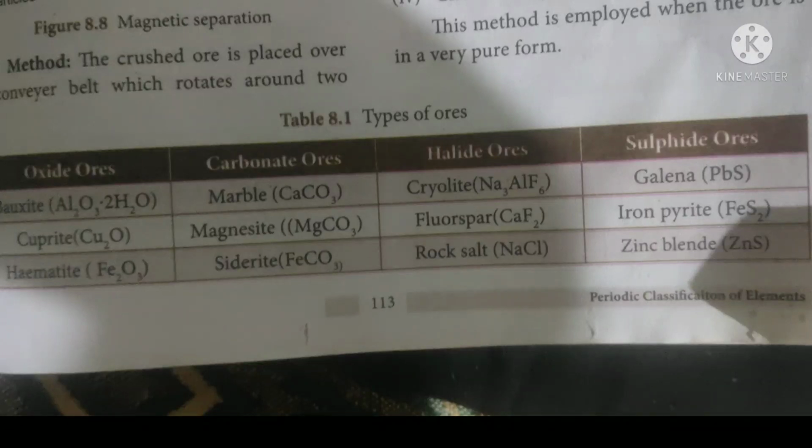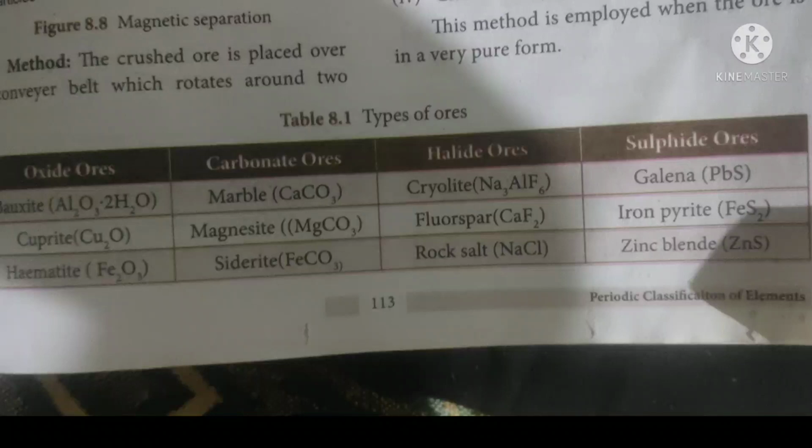Halide ores means metals that combine with halogens like fluorine, chlorine, etc. What are the examples? Cryolite, fluorspar, rock salt. If metals are found attached with sulfur, then we call them sulfide ores. For example, lead, iron, zinc mostly are found under the earth's crust in combination with sulfur, and they are called sulfide ores. Have you understood, students? Minerals from which a particular metal can be extracted in larger amounts we call ore. Less percentage means we call it mineral.